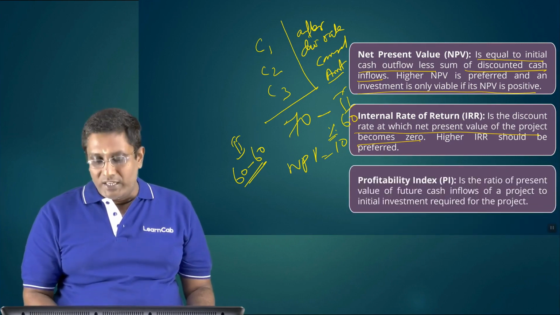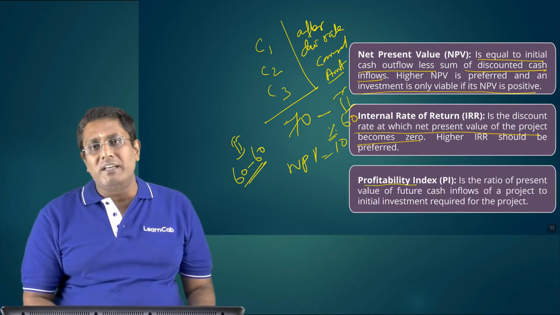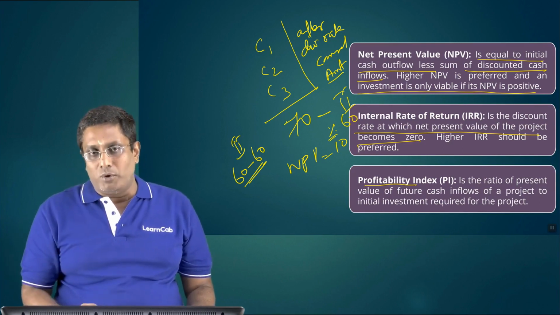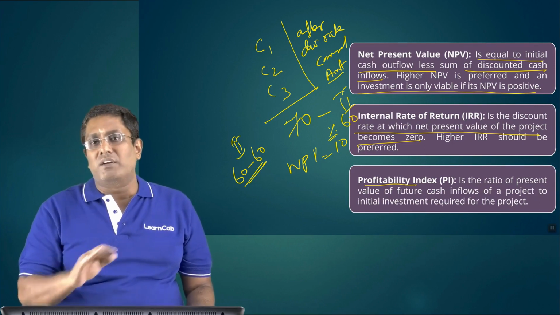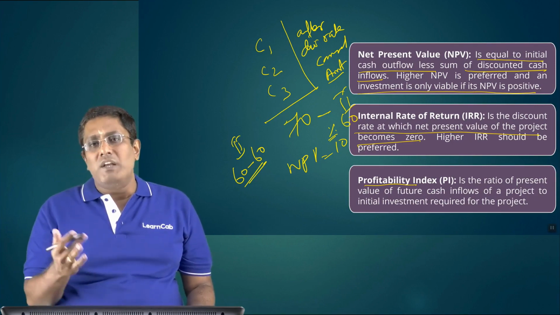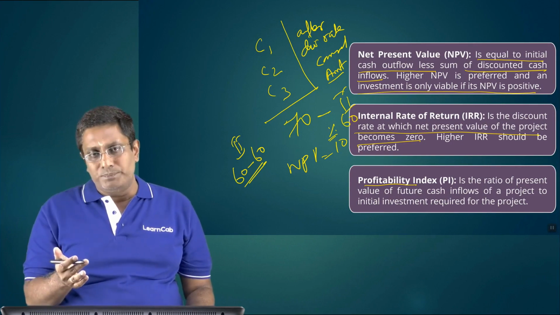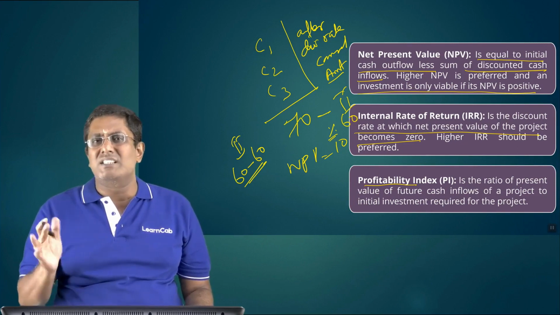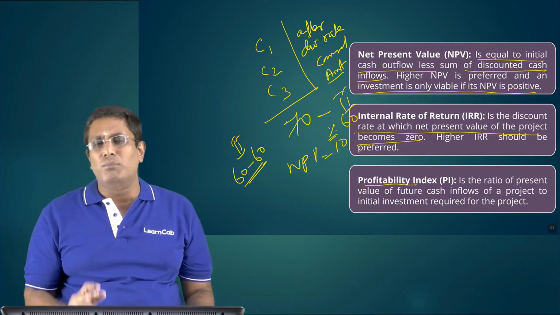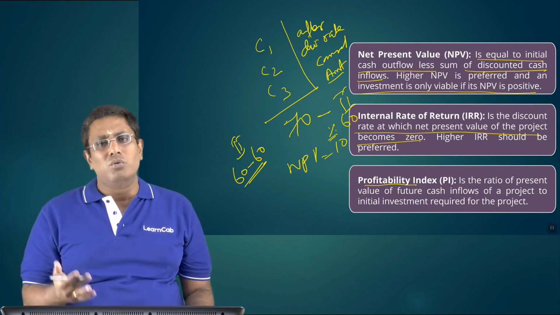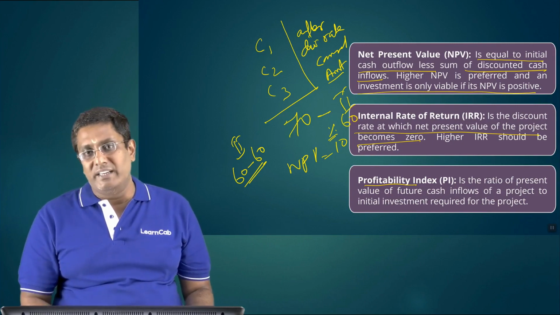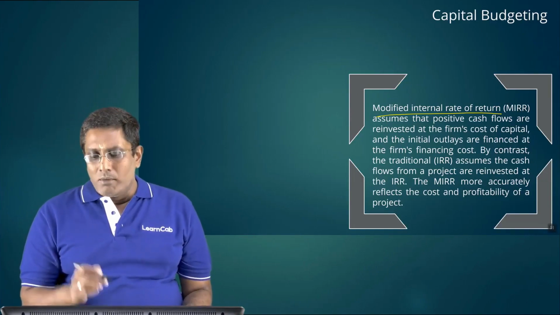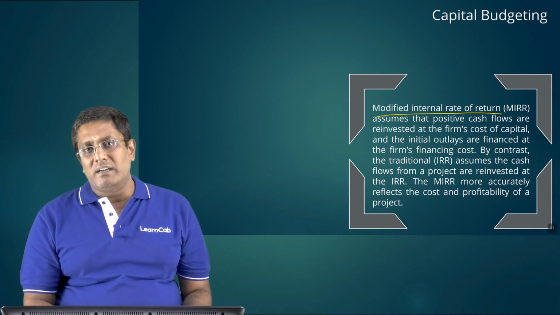Okay. Now, another one is the profitability index. Profitability index is what? It is the ratio of the present value of future cash flows of a project to the initial investment required for the project. That means PV of future cash flows divided by PV of the present cash flow, that means the initial cash flow. That is present value on both sides. So that will give you the profitability index. Clear? So the next important one is called MIRR, modified internal rate of return.